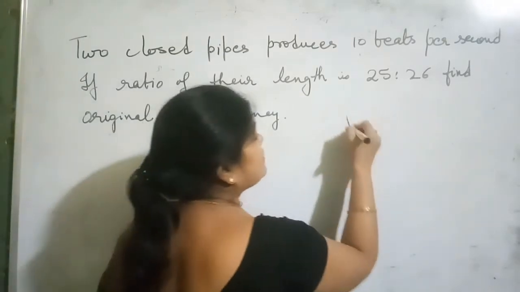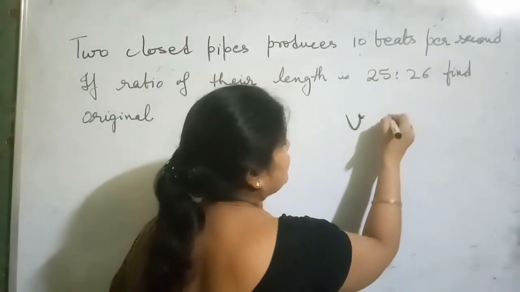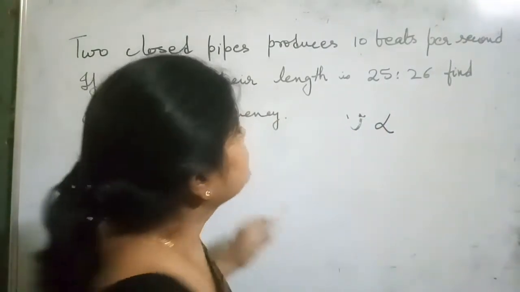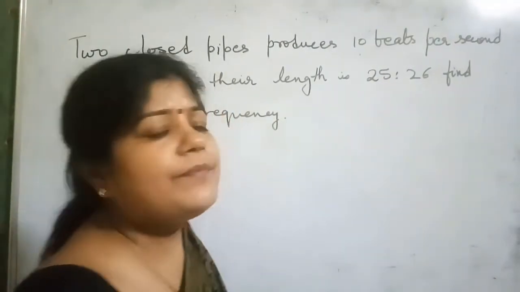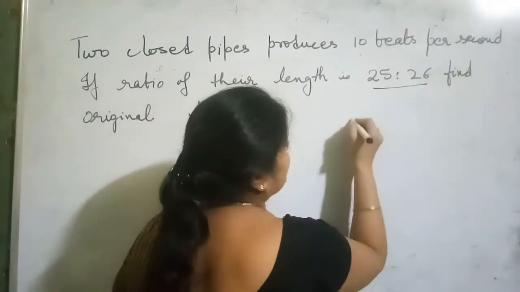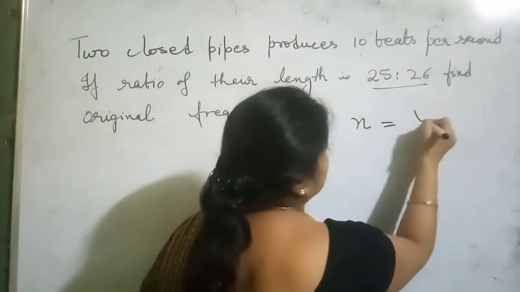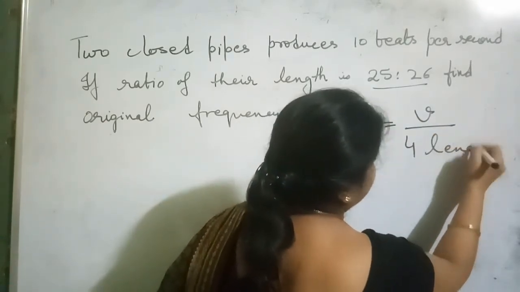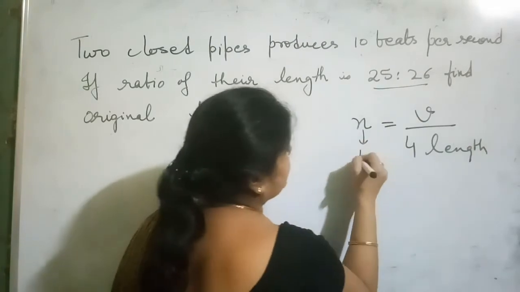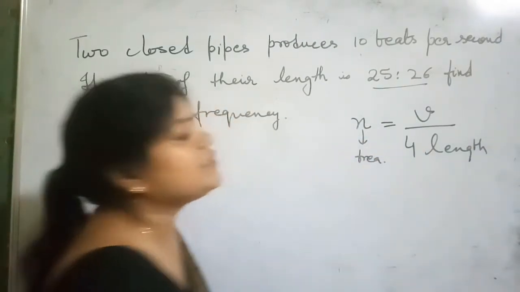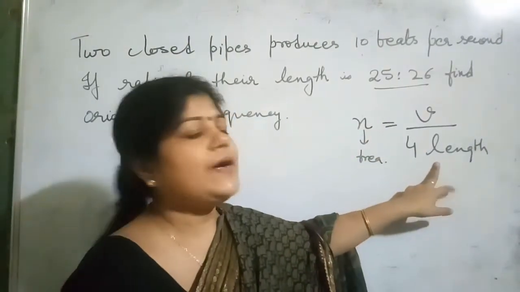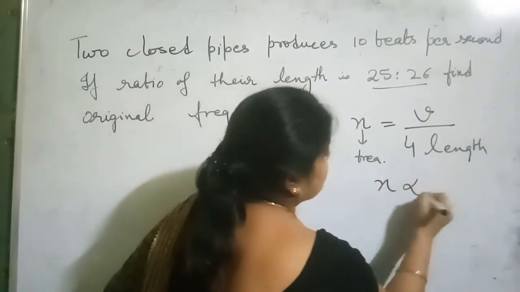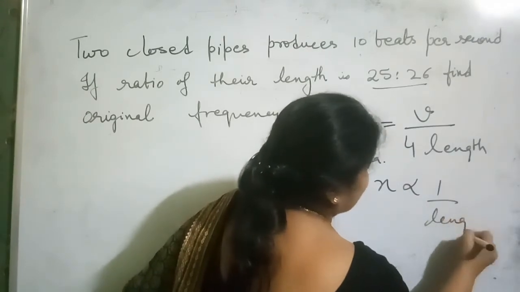For this, I want to share the formula for the frequency produced in the closed pipe along with the length. We have the formula: frequency is equal to velocity over 4 into length of the pipe. So this is the relationship between frequency and the length of the pipe, and here we can easily see that frequency is inversely proportional to the length of the pipe.